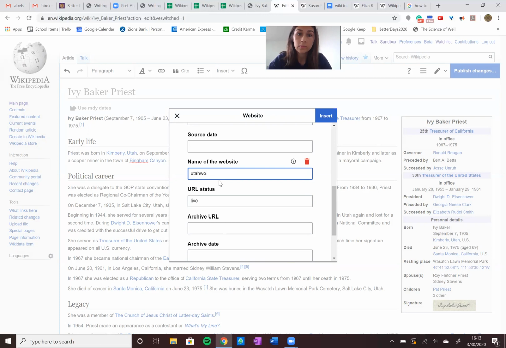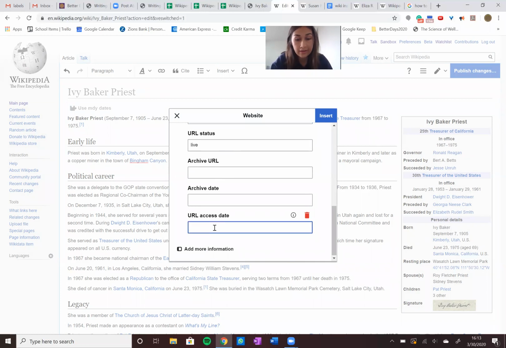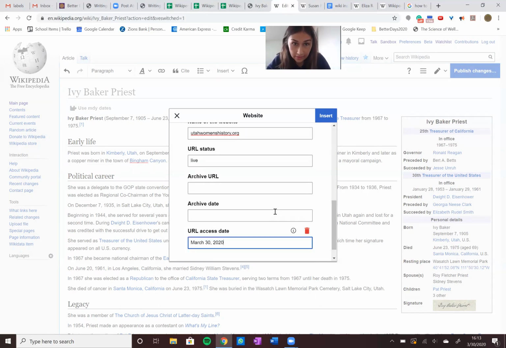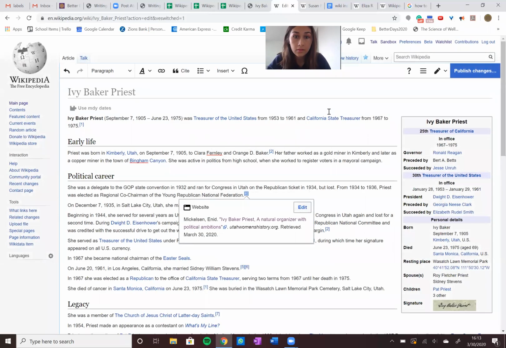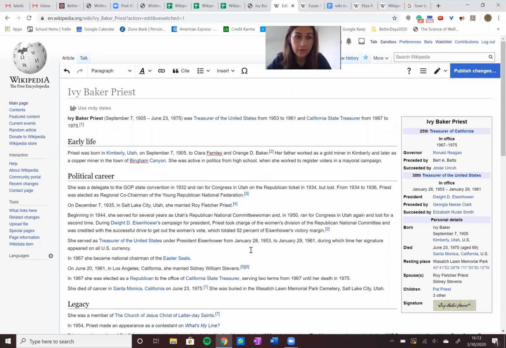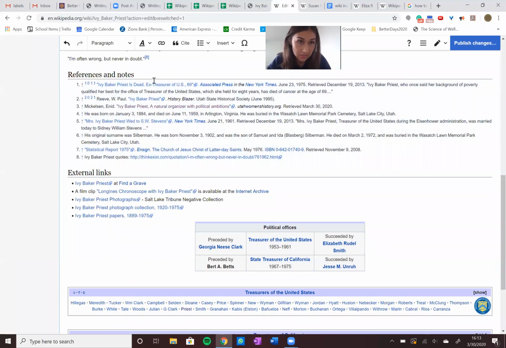So utahwomenshistory.org, and then I'm going to add the date that I added the URL, and that is the 30th. Okay, so I've added my reference. Let's see, I think I have everything correct. I'm going to insert it. And it is right there. That is my reference. If I go down to references and notes, it is the third reference, Mickelson, right here. And so that is how we add a reference.